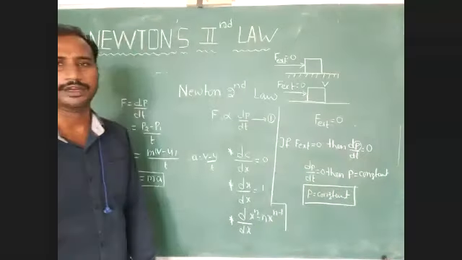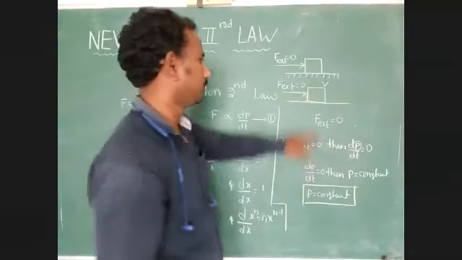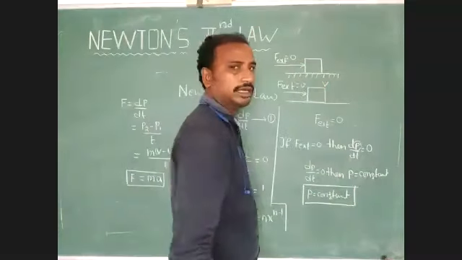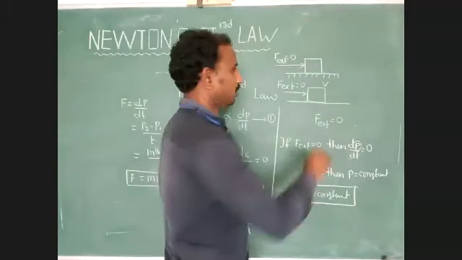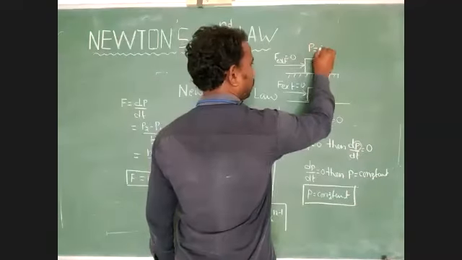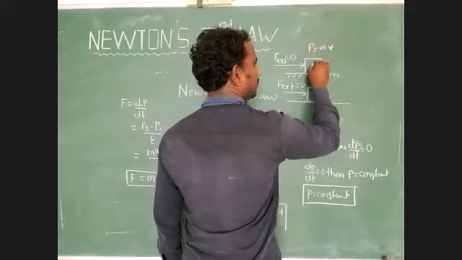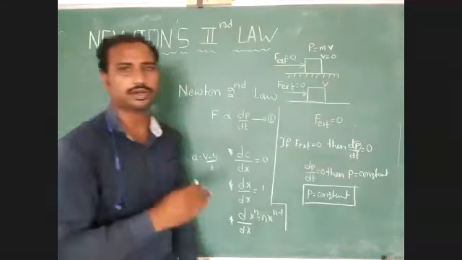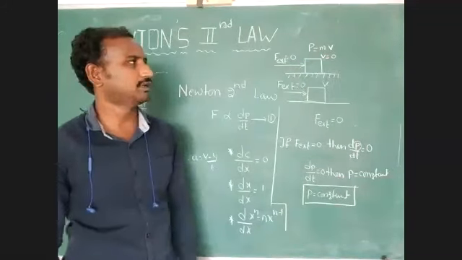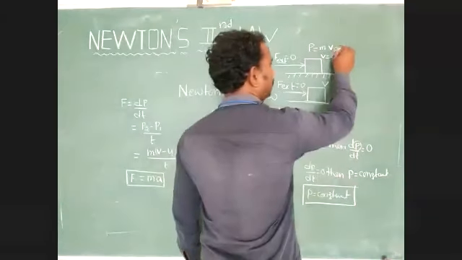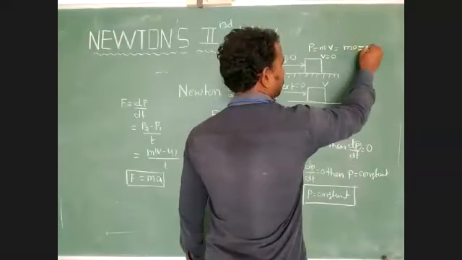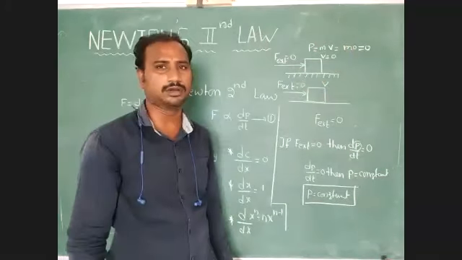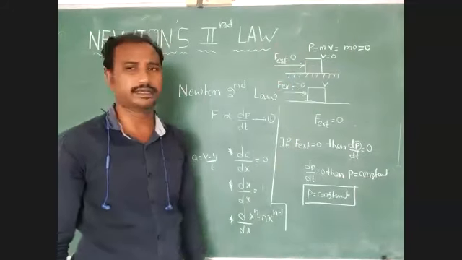This point is very important. Here just observe these two conditions. What is the linear momentum of the first body? Your body is at rest on a horizontal surface. What is the linear momentum? P equal to mass into velocity. What is the initial velocity? The velocity of the body is 0. What is the reason? The body is at rest. Then we have to consider that velocity equal to 0. Substitute that value. M into 0, that is equal to how much? 0. The linear momentum value equal to 0 when the body is at rest on a horizontal surface.